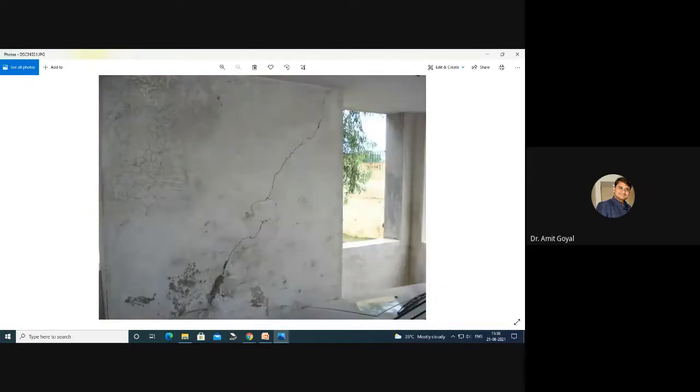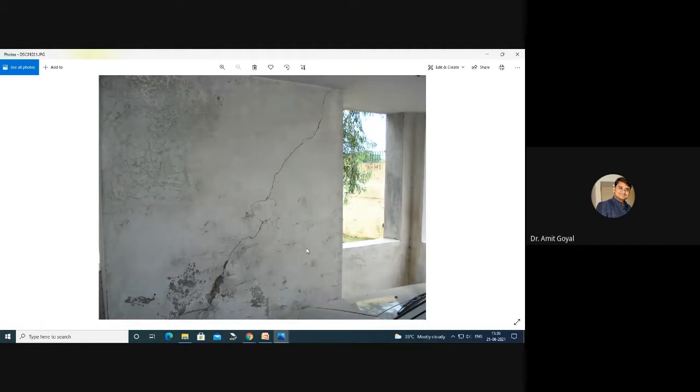So this is the shear wall crack. Why do engineers insist that you must provide the shear wall in a multi-story building? Because this shear wall takes all the shear force and your main structure will be saved. These are the shear cracks that appeared in the shear wall provided in this building.